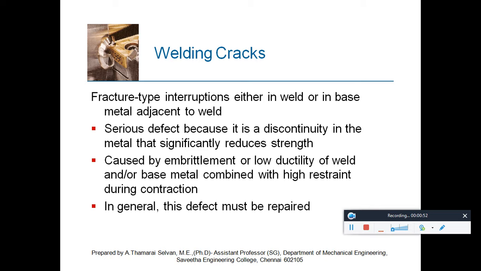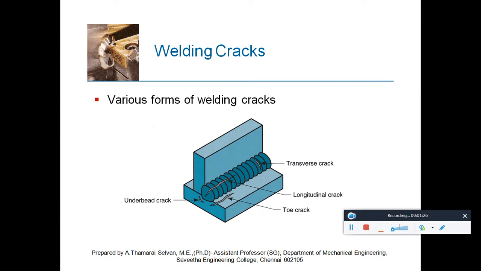Generally, these welding cracks are caused by the embrittlement or low ductility of the weld and our base metal, combined with the high restraint during contraction. Because of the heat, the restraint and contraction phenomena are very familiar cases. Because of that, the embrittlement happens, and because of the low ductility of the weld also, these cracks will be formed. In general, the defects must be repaired because they will weaken the strength of the weld.